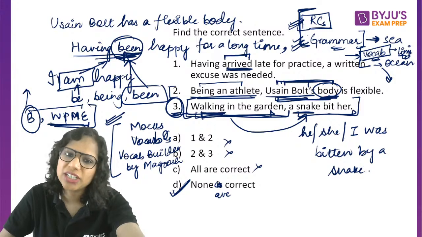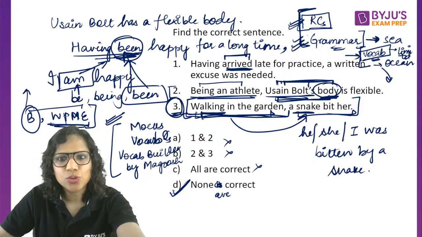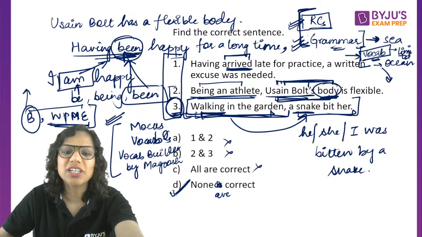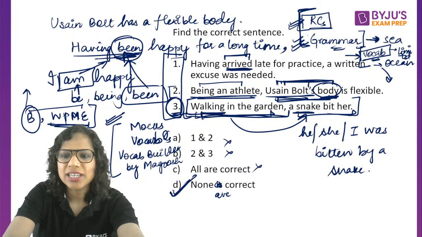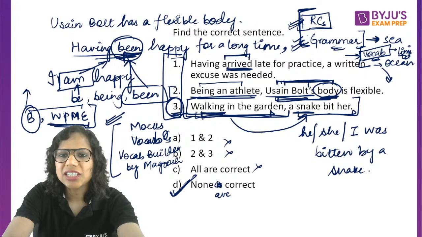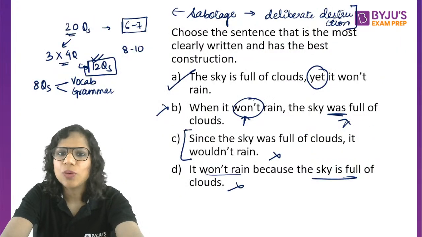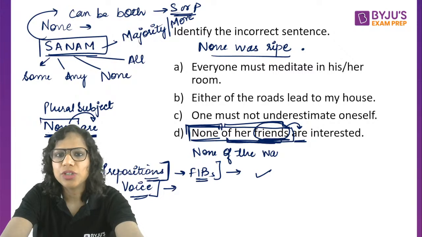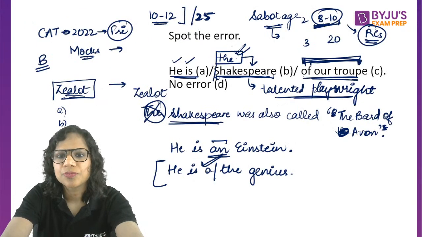So yes, the subject is required in three, in two as well as in one. The same type of error was present in all the three. That's why none are correct. Okay, hope this is clear. Any query, ask me any query in these questions that we've done so far. Some of these were pretty simple. I hope the concept of "none" is clear to you. It can be singular also, plural also.